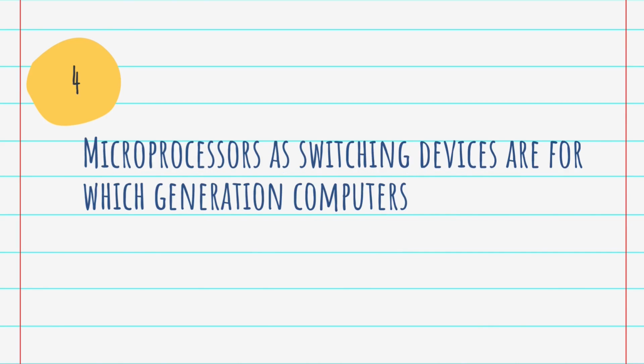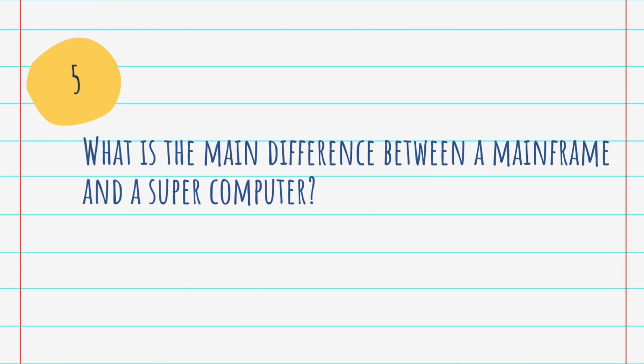Question number 4. Microprocessor as the switching device is for which generation of computers? Answer is 4th generation. As we have known, computers can be classified from 1st generation to 5th generation, and the period of 4th generation is 1971 to 1980. VLSI microprocessor based. A microprocessor, sometimes called a logic chip, is a computer processor on a microchip. The microprocessor contains most of the central processing unit functions and is the engine that goes into motion when you turn your computer on.